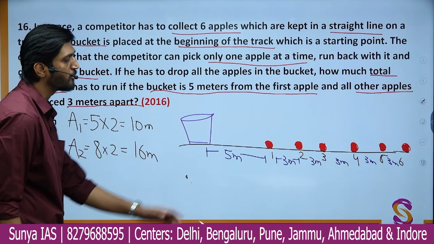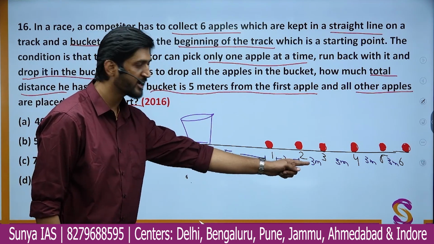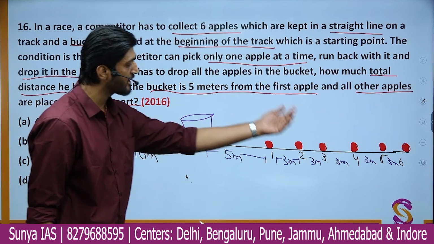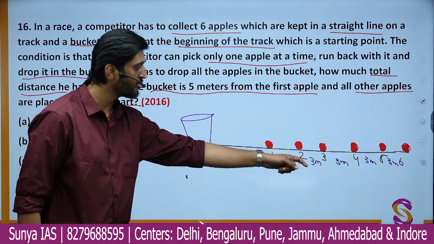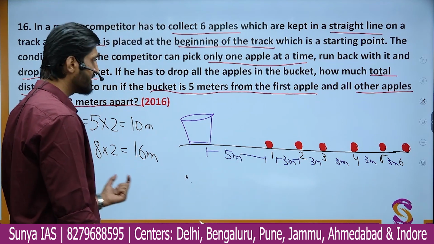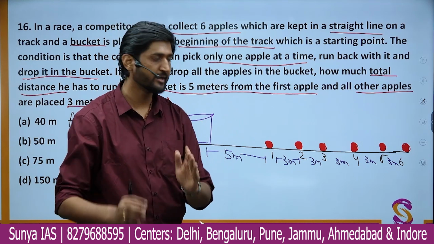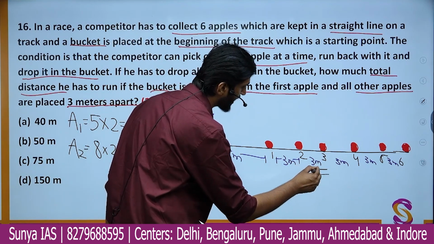And now you can observe a pattern. If for the second apple he is running 8 meter and then 8 meter, for the next apple he will be running 8 plus 3, that is 11, and coming back 11. But the idea is that he is running an additional 3 meter ahead and 3 meter back.